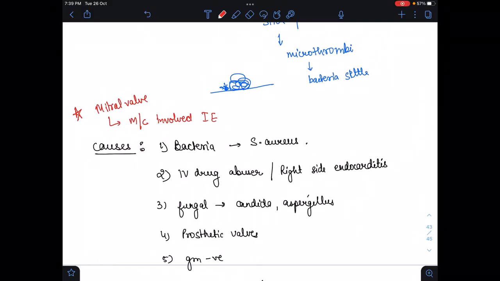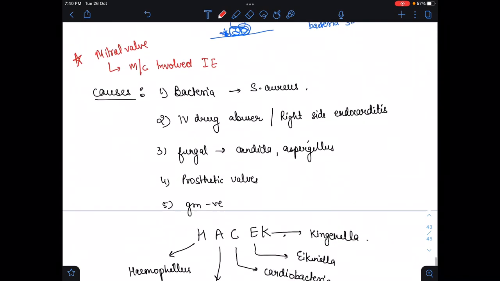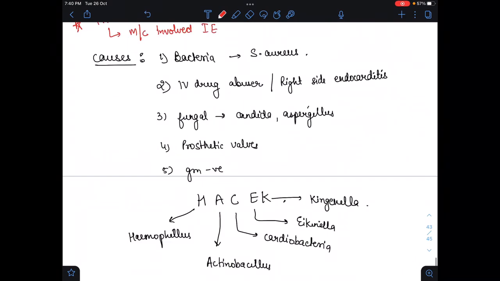Vegetations form on the surface of the valve, and if they get embolized, embolism will occur, which can cause death in the patient. So these were the causes of infective endocarditis.